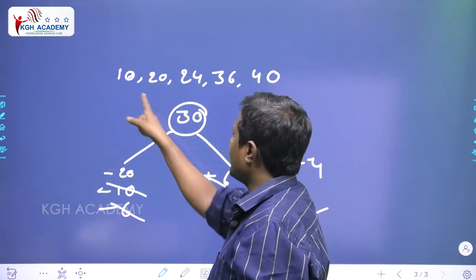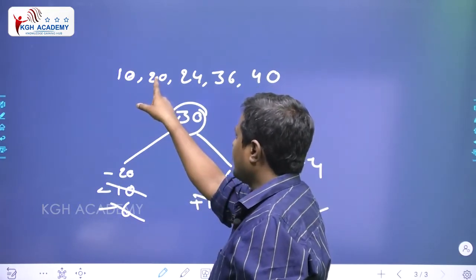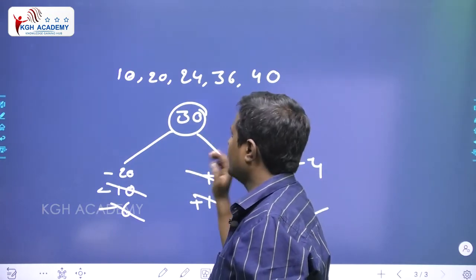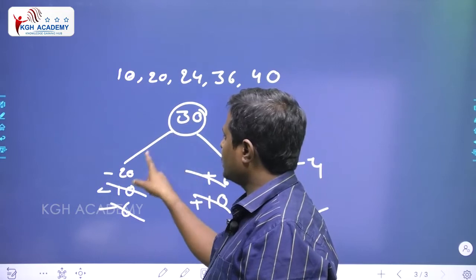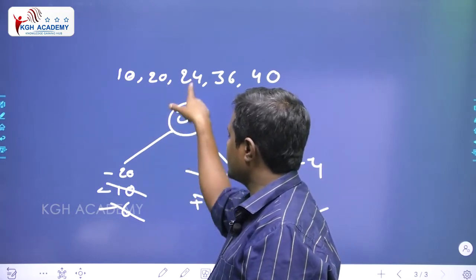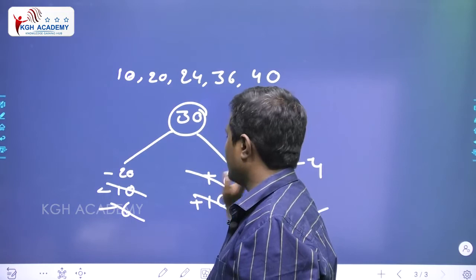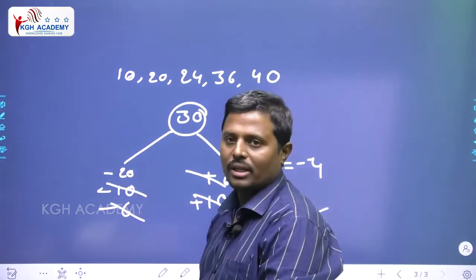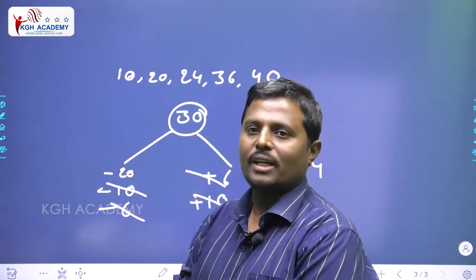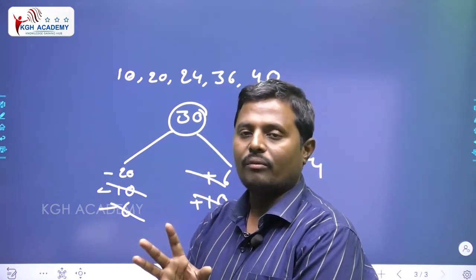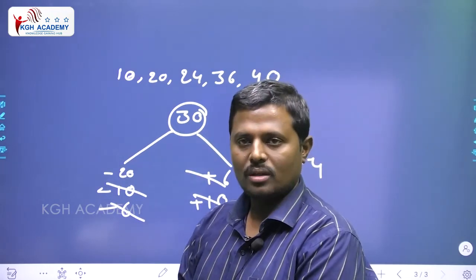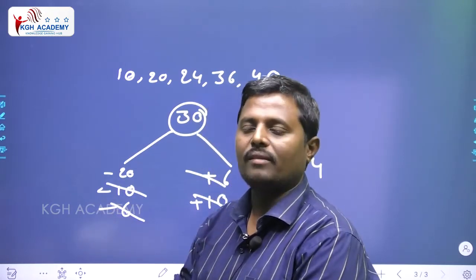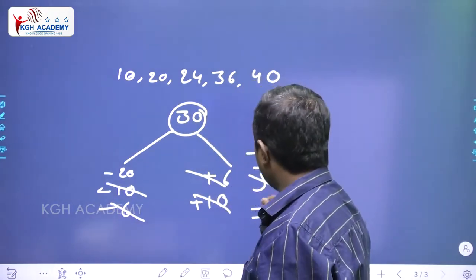I compare 10, 20, 24, 36 and 40 with 30. If I compare 10 with 30, it is 20 less, 10 less, 6 less, 6 more, 10 more. Minus 6 plus 6 cancel, minus 10 plus 10 cancel, and how much value is less? Minus 20. I want to divide that 20 for all the 5 numbers equally. This 20 is less number or more number? Less number. That's why minus 20 divided by 5, which means 4.